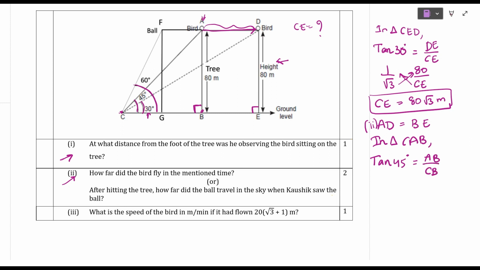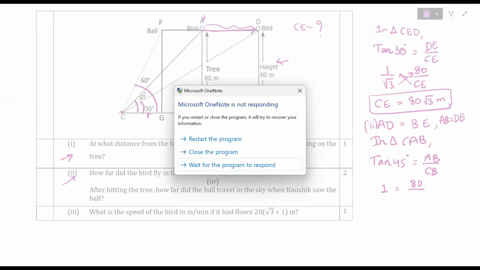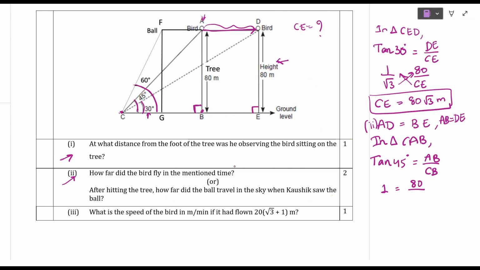Tan 45 is 1. AB is nothing but 80. And CB we are going to find. If you do cross multiplication, CB is equal to 80 meters. Understood? So from these two data, we are going to find BE.